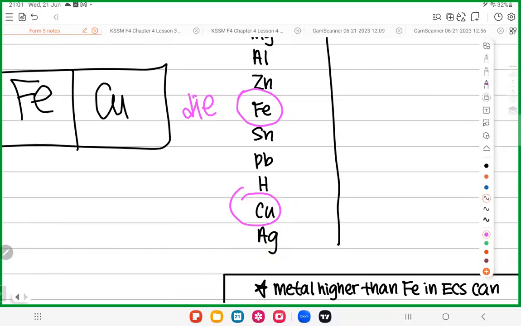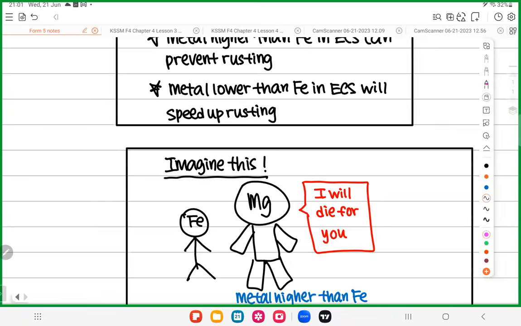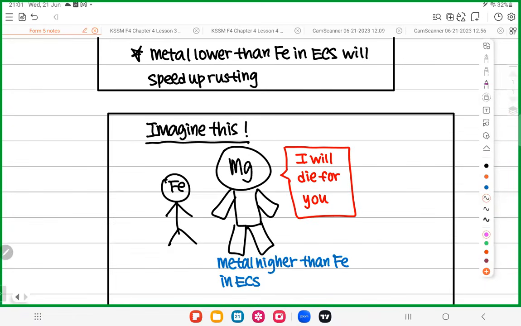So you see, everyone, look at this picture. The metal high in ECS, we learned before. ECS also, we learned about the gangster bully concept. We learned in metal displacement. The one higher in ECS is a more powerful gangster. More powerful, you see? Can you see the body is big? Magnesium is so big compared to iron. So I am super big and muscular. I protect you, I will die for you.